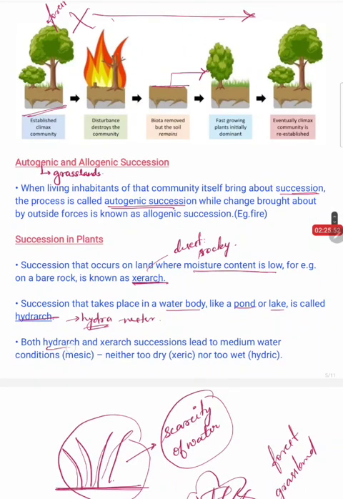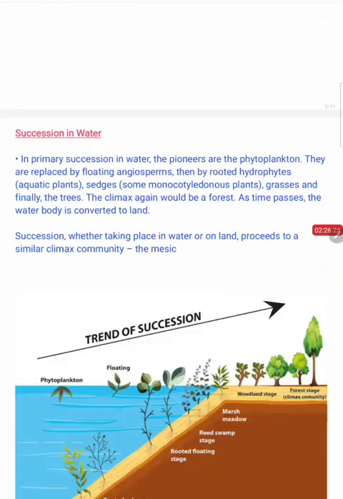So these hydrarch and xerarch successions lead to what? Forest. These forests, which are neither too dry nor too wet, are called mesic community. So the hydrarch and xerarch succession always lead to the mesic community, that is the forest.